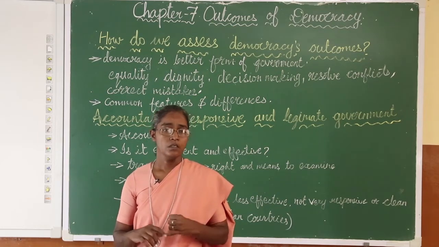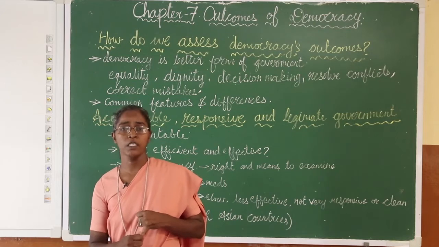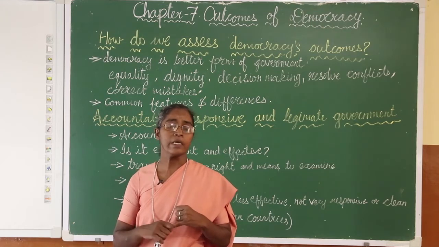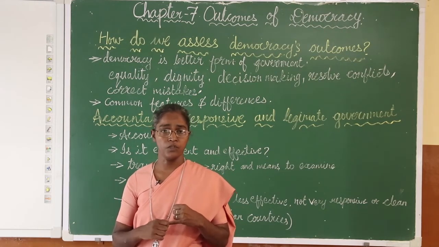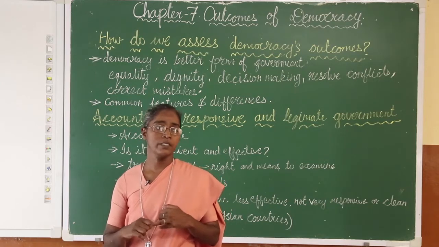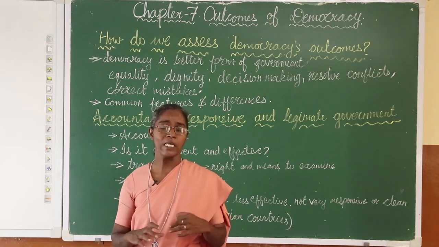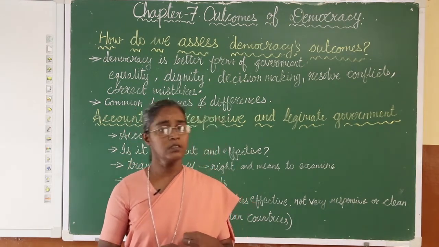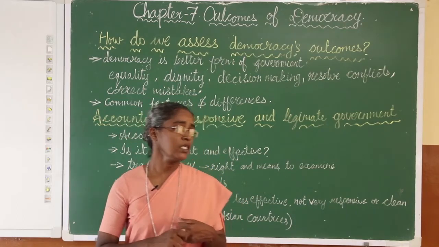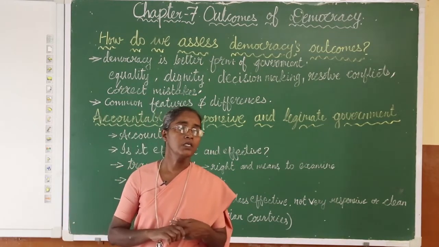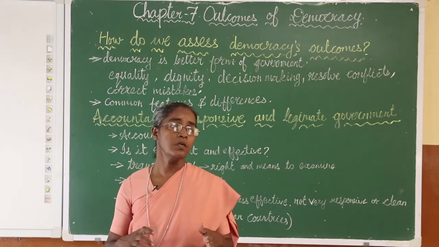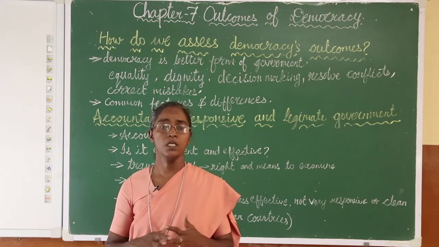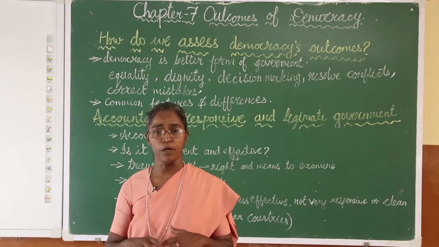So which are these common features that we find wherever democracy is practiced? Every country that follows the democratic form of government has a constitution. This constitution guarantees every citizen their rights. The second is that every country holds elections, where people participate in electing their leaders. And the third is that there is a society where they practice equality among the citizens. These three things are common in every democracy.